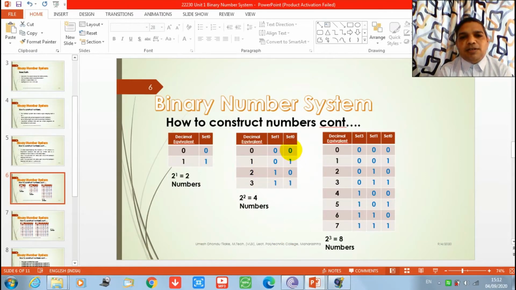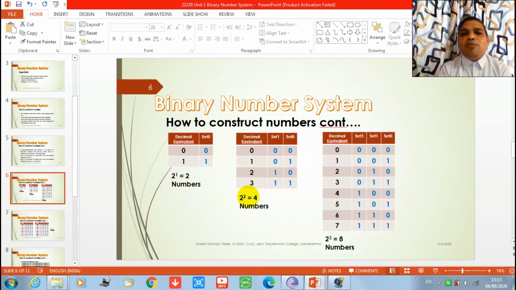See here, in set 0 I have used the two basic digits 0 and 1, and in set 1 the first digit is used, that is 0, and kept constant until the last digit of set 0 is used. After that, in set 0 the digits are repeated, and in set 1 the next digit of 0 is used, that is 1. So 1 is used and is kept constant until the last digit of set 0 is used. Now here, as the last digit of set 1 is also used, further numbers cannot be written.